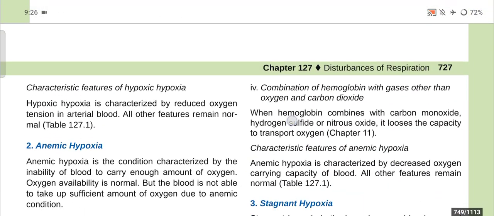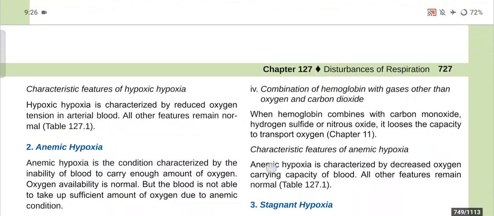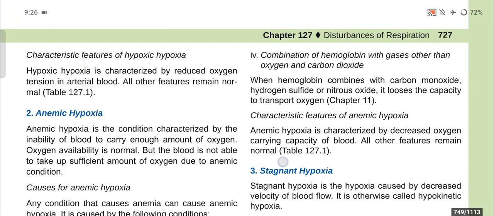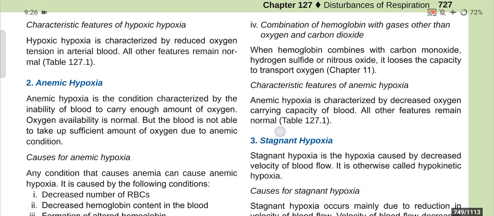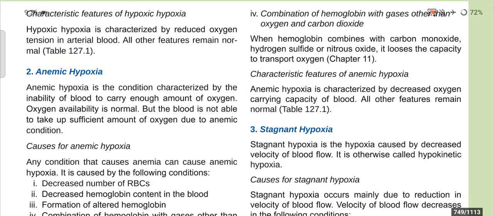Now we have discussed three points, and number 4 is combination of hemoglobin with gases other than oxygen and carbon dioxide. When hemoglobin combines with carbon monoxide, hydrogen sulfide or nitrous oxide, it loses the capacity to transport oxygen. Now, characteristic features of anemic hypoxia. Anemic hypoxia is characterized by decreased oxygen carrying capacity of blood. All other features remain normal.